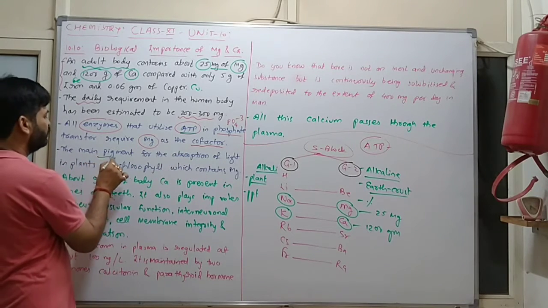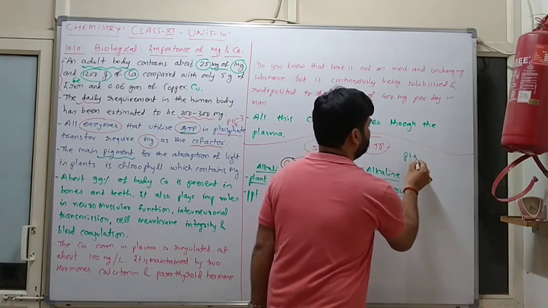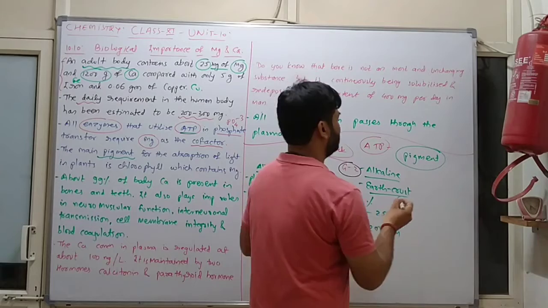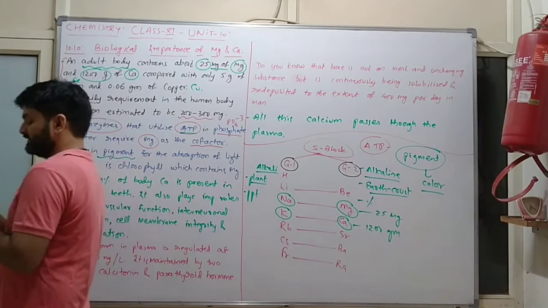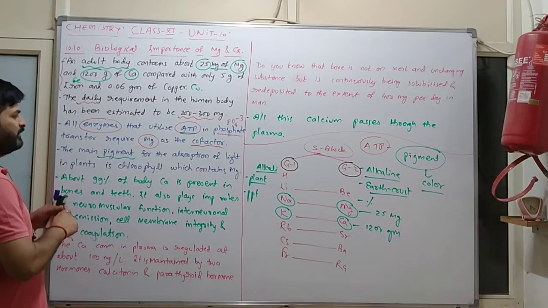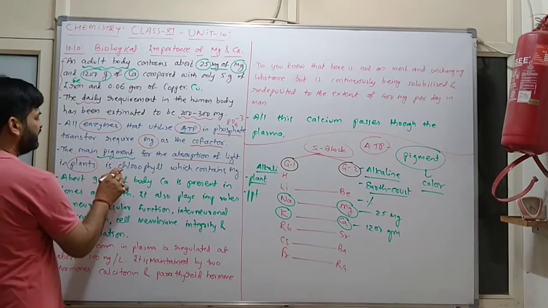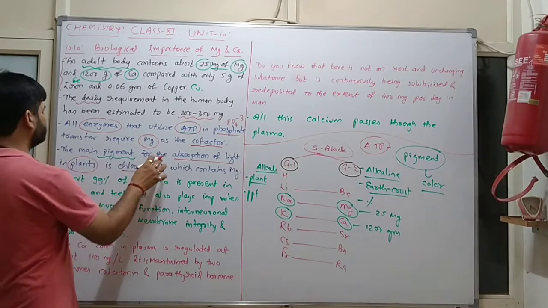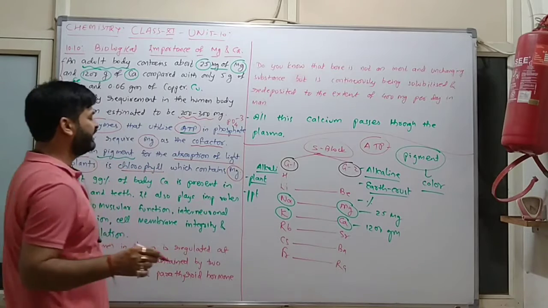The main pigment. So what is a pigment? A pigment is the material responsible for color. The main pigment for the absorption of light in plants is chlorophyll, which contains magnesium.